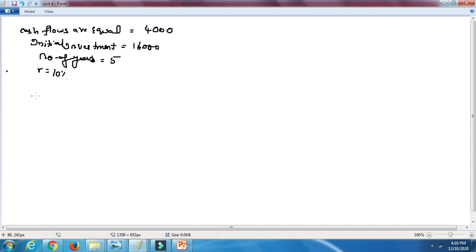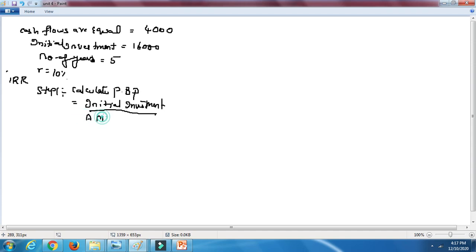Now we need to calculate the IRR, as I said. You need to use all four steps. Step 1 is to calculate the payback period. The formula is initial investment divided by annual cash inflows.